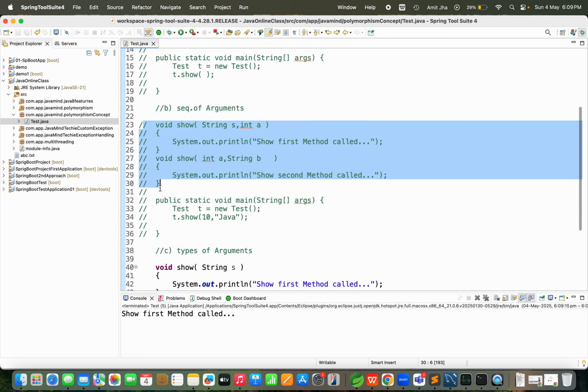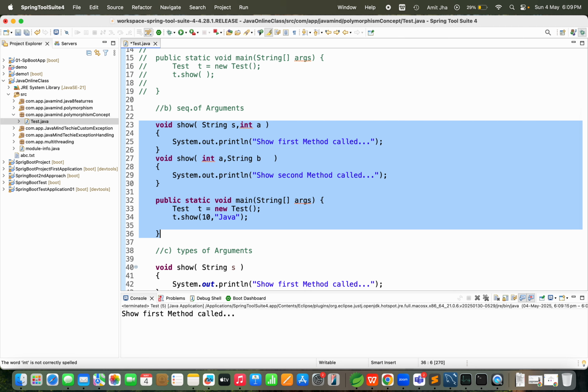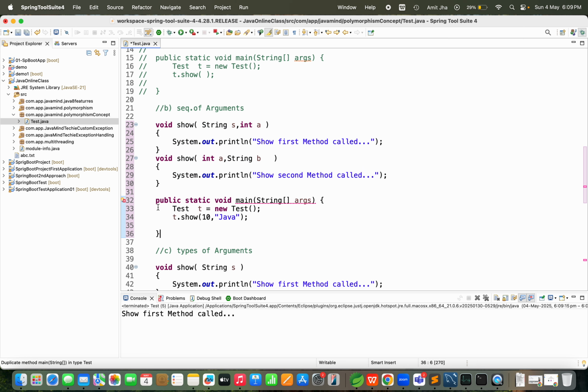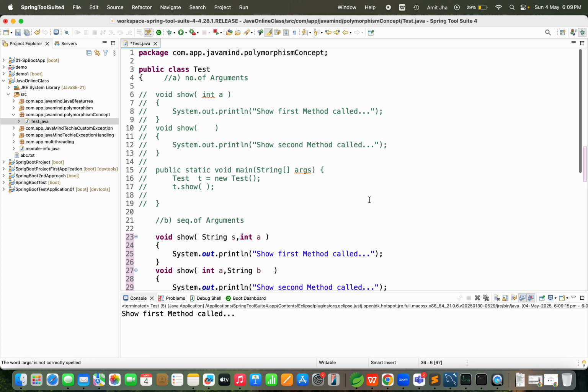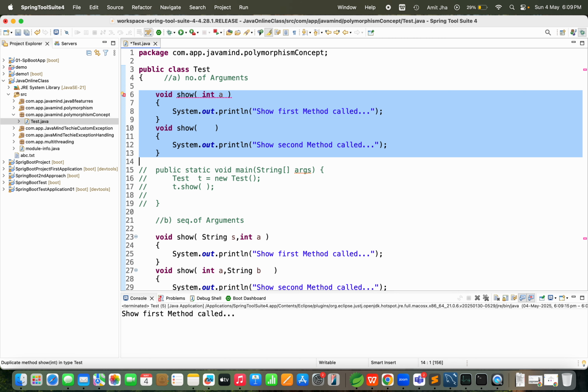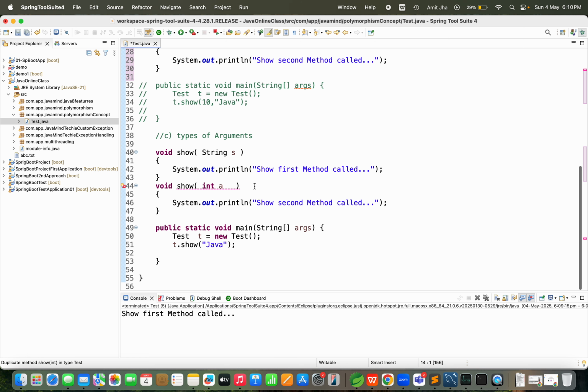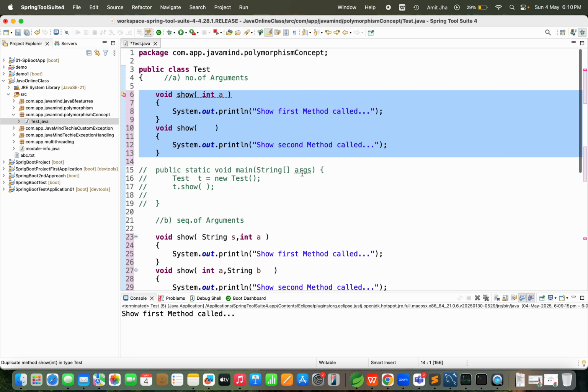Then I am going to uncomment all this. No, because all the main methods are the same, this will give an error. So I can comment this line only, and this part also I will comment till here.